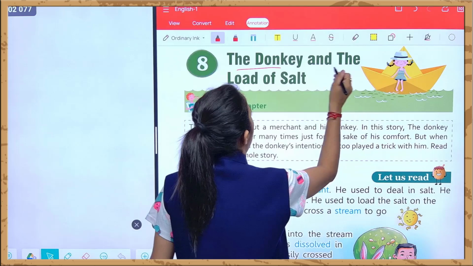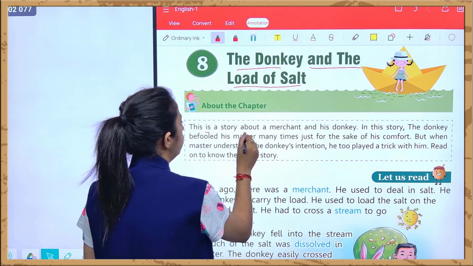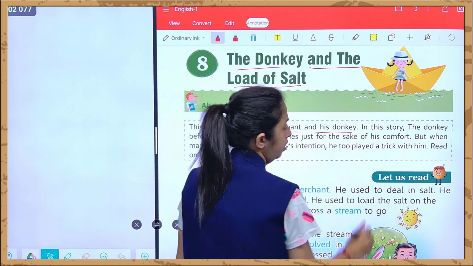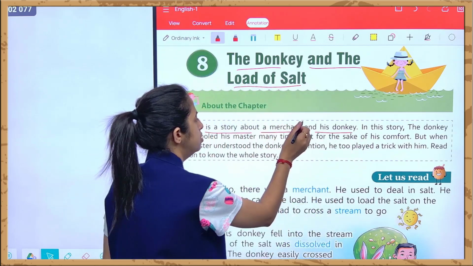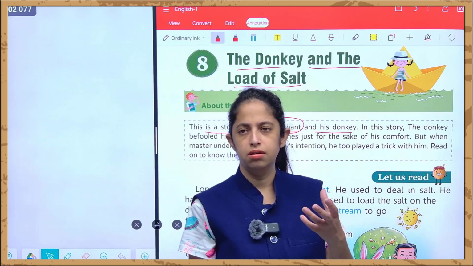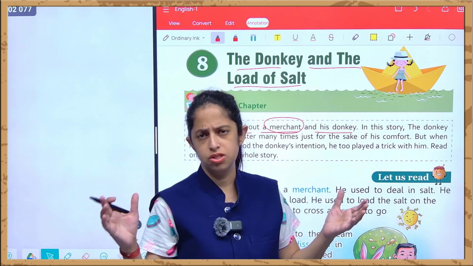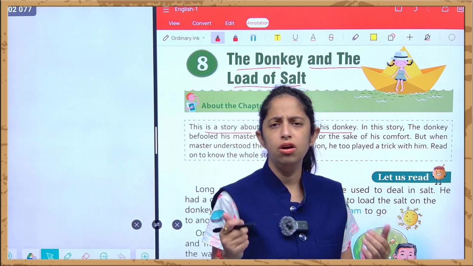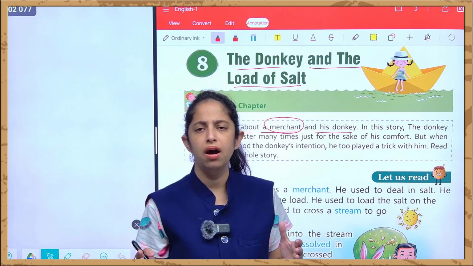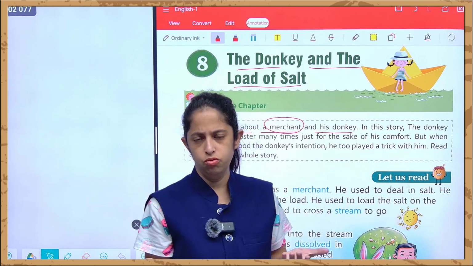The donkey and the load of salt. Right. This is a story about a merchant and his donkey. See, who is a merchant? A merchant is a person who sells and buys things in very large quantity. Just say we are not merchants. We basically purchase goods for our home, for our daily use, right?